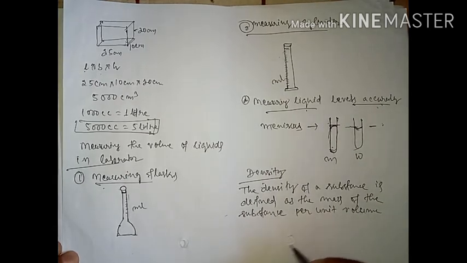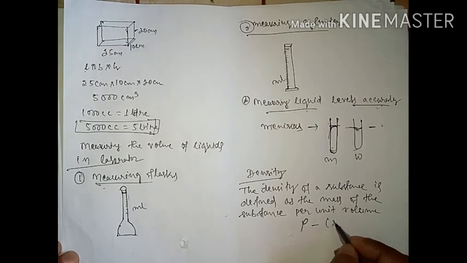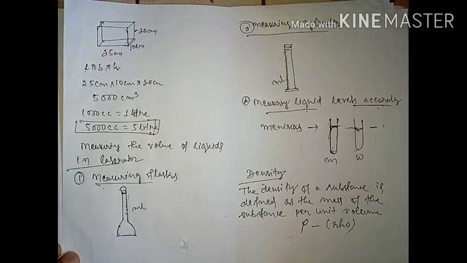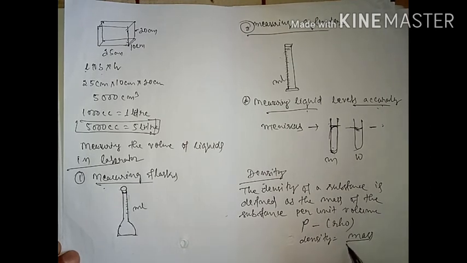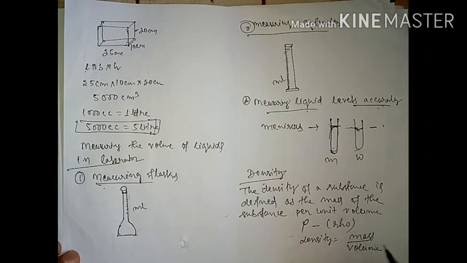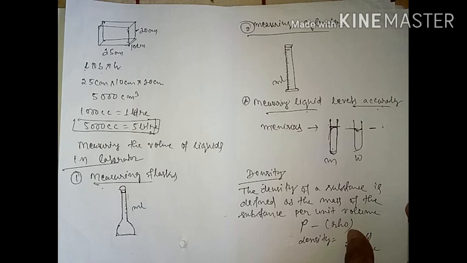And if you write it as a formula, one more thing, students: the symbol of density is rho. The symbol of density is rho, written something like this. And the formula to find the density: density equals mass by volume. Understood, students? So this is the formula to find the density. Understood?